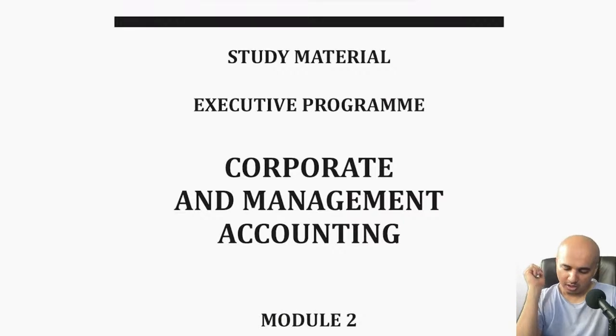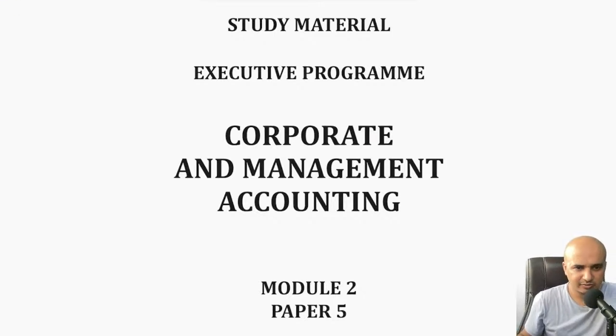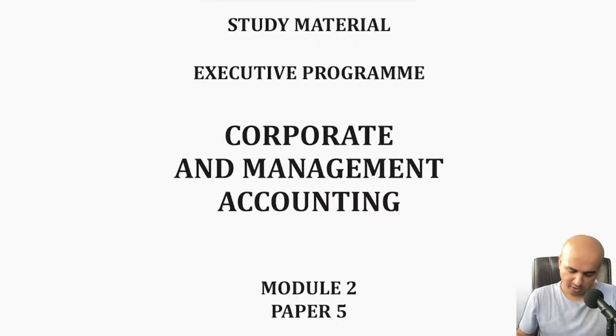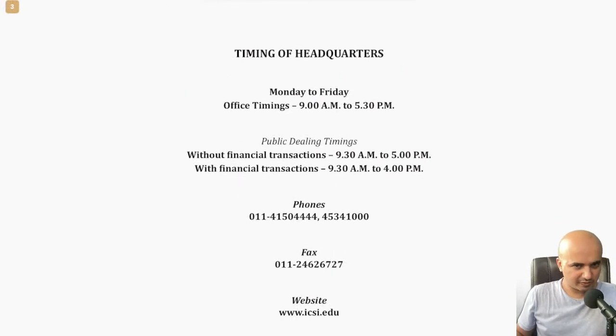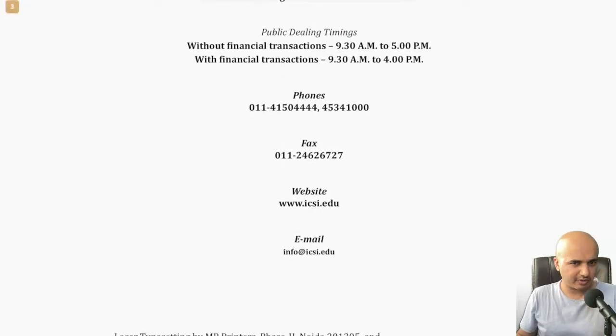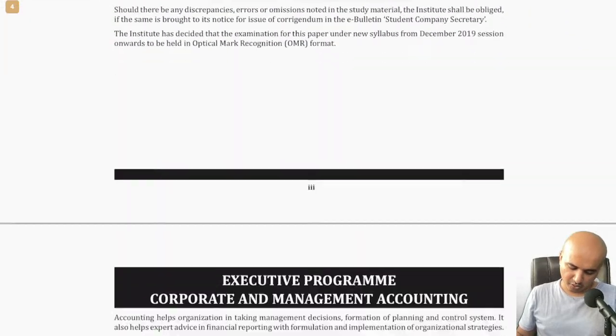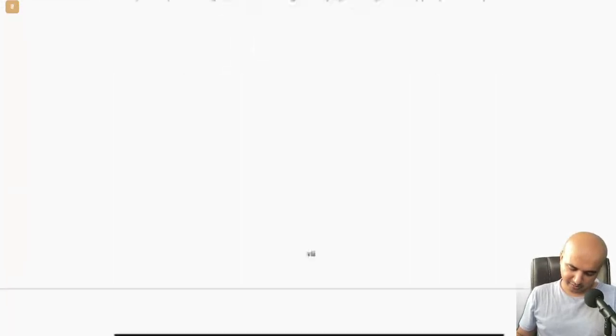Of course, we are looking at corporate and management accounting today. That is module 2, paper 5. This is the MCQ pattern of exam, which I'm sure you are already aware of. Let us quickly go through the syllabus first, and then we'll proceed towards the specific topic, that is share capital. We'll be covering only that topic today because we obviously won't be able to cover everything. This is the brief overview of the syllabus.